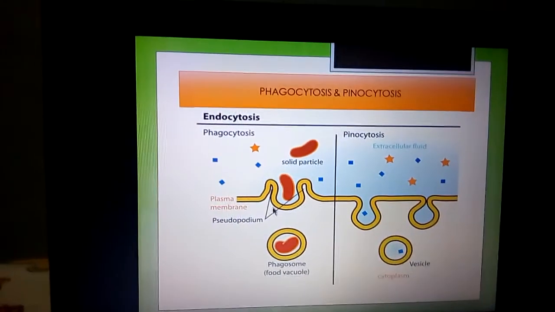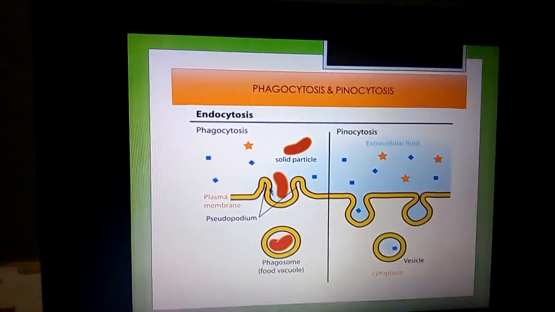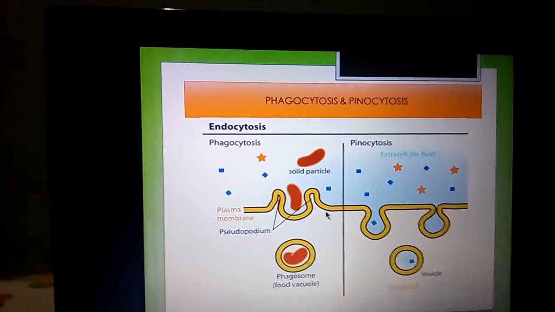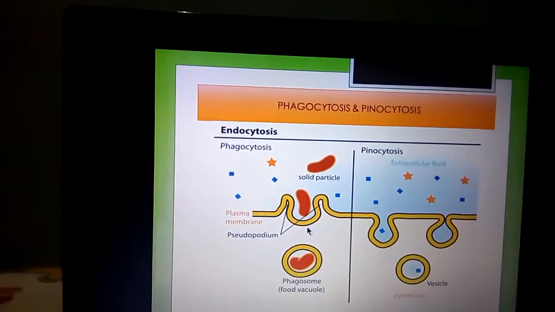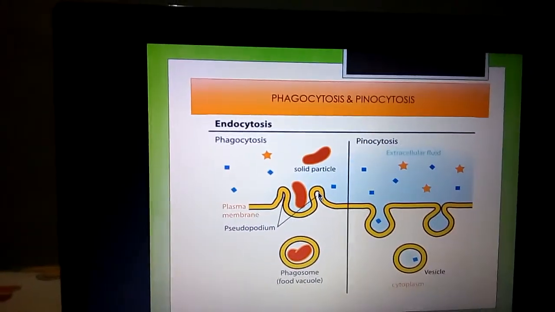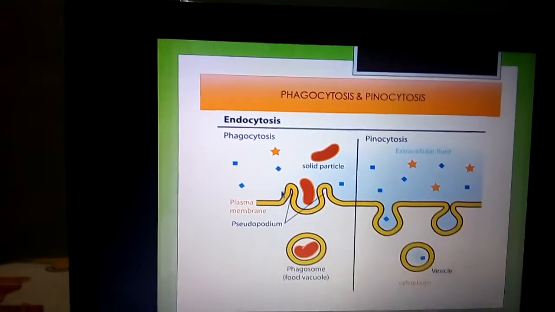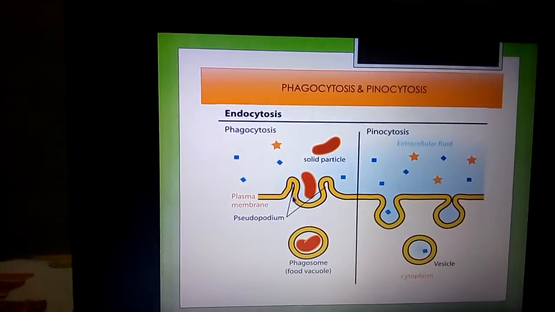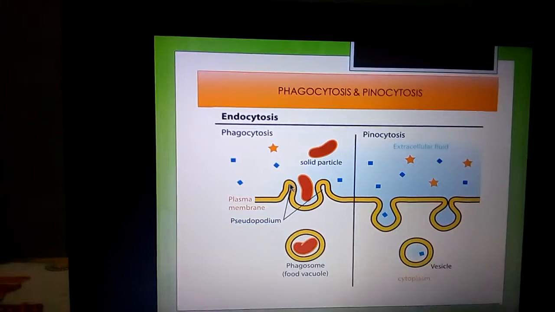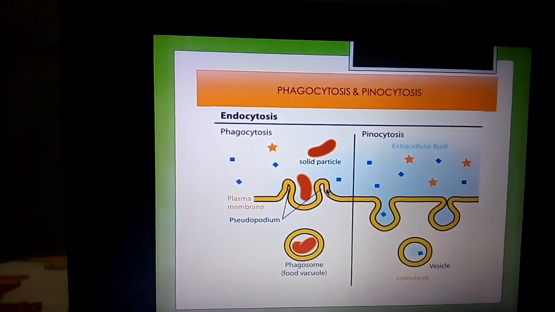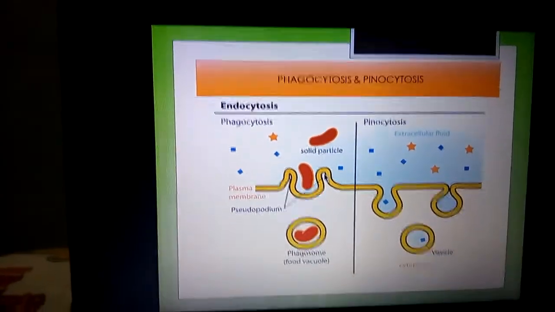This one is the vesicle formation, means folding of the plasma membrane. This structure formation is known as vesicle formation. And look at this folding structure of the plasma membrane. This folding structure of the plasma membrane is known as pseudopodia.